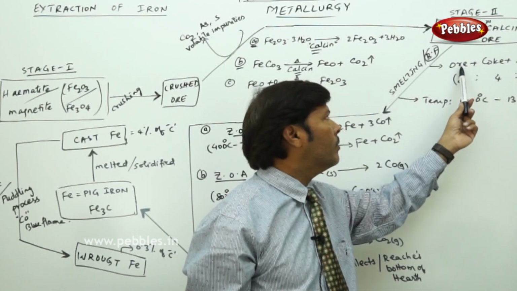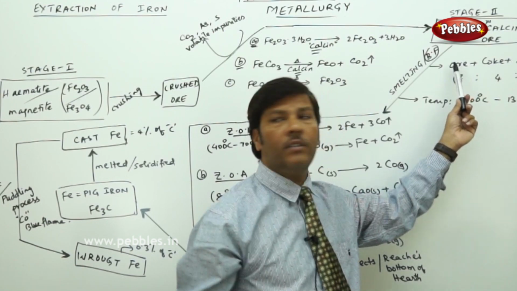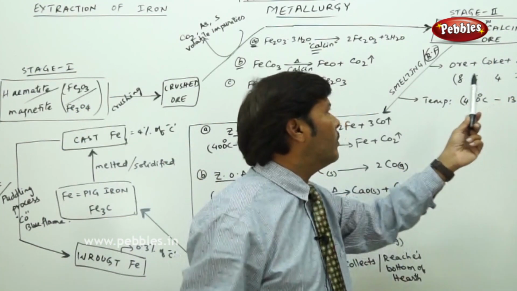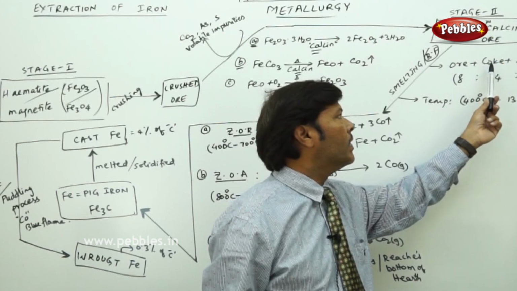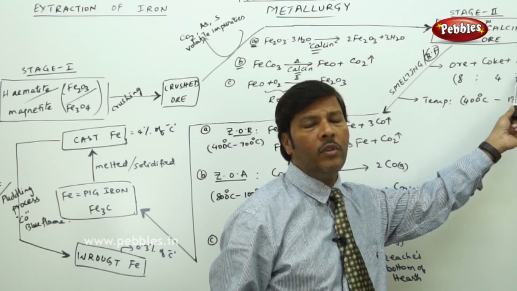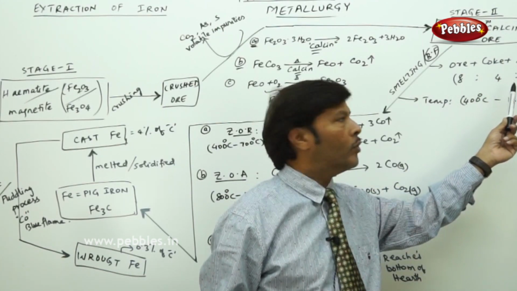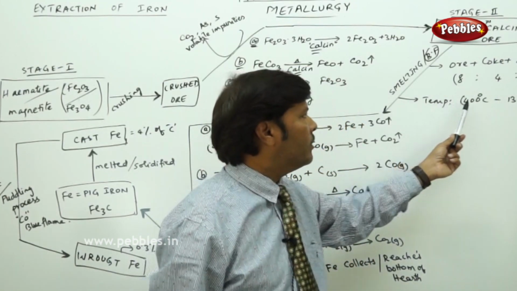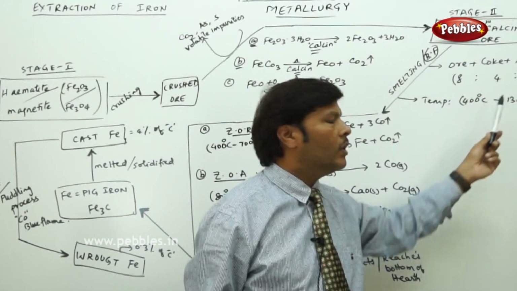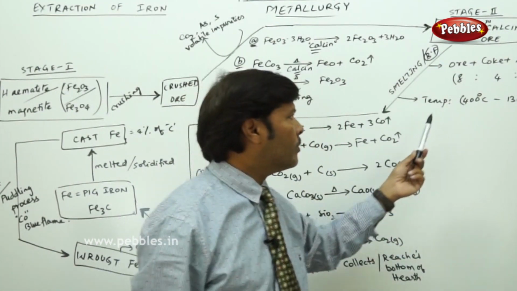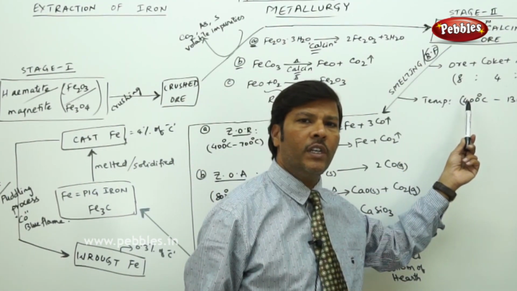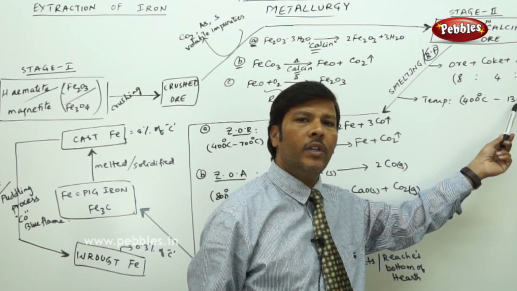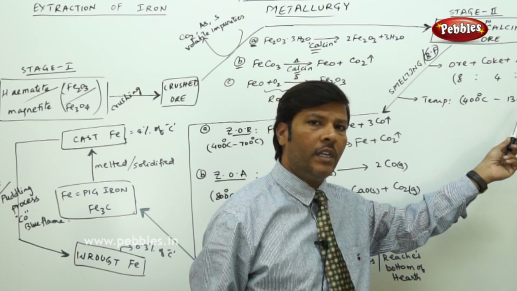So ore is purified mineral ore of iron, that is Fe2O3 and Fe3O4. Ore, coke as the reducing agent, and limestone are taken in a 4:1 ratio in the form of charge or batch. The temperature is maintained between 400 degrees centigrade and 1300 degrees centigrade. The lowest temperature in the blast furnace is 400 degrees centigrade, and the highest is around 1300 degrees centigrade.